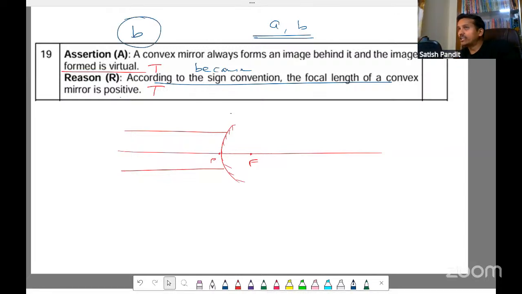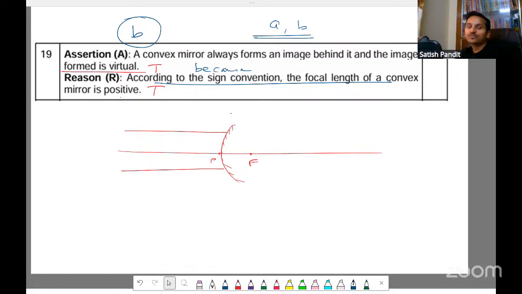If anybody is having a doubt, please ask. Sir, can you tell me the actual reason for which A will be the answer? See, the actual reason, maybe something else can come, but first of all, have you understood this part? Yes or no? Yes, sir, understood. So the actual reason is the intrinsic property, I mean, the convex mirror is always forming like that.